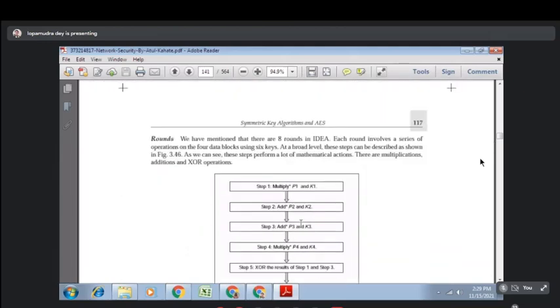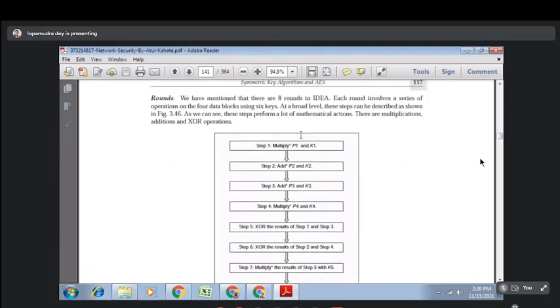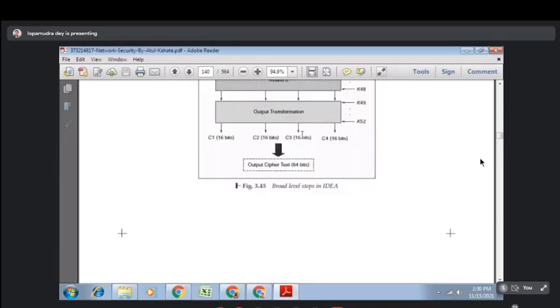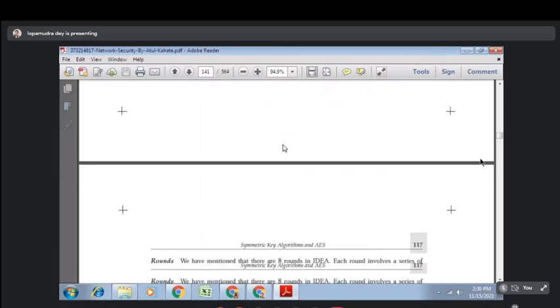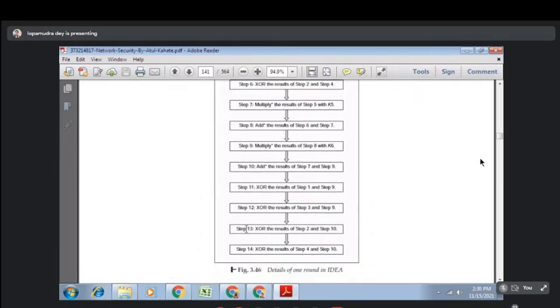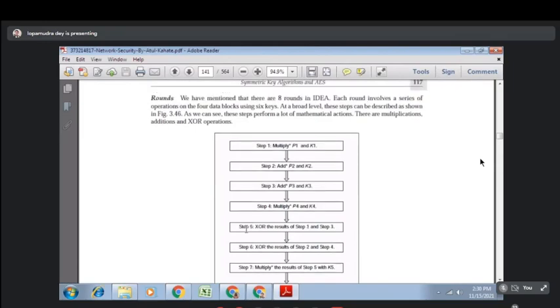So let's discuss about the round. Each of the 8 rounds, as we have mentioned, there are 8 rounds in IDEA, and each round involves a series of operations on these 4 data blocks using 6 keys. So here you can see that there are 4 data blocks and 6 keys. Each of the rounds is the same. So in each round we have to perform this set of operations. Each round will contain 14 operations. So as we have 8 rounds, in each round we have to perform 14 operations.